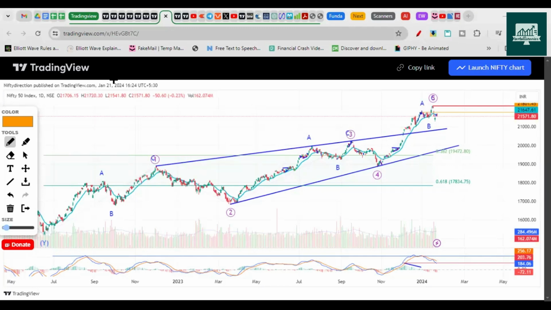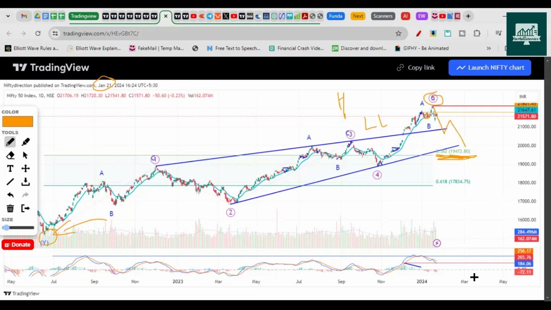So this is the chart from last week, Jan 2024, where we discussed that Nifty has broken the formation of higher high and higher low, and has started to make lower high and lower lows. So it has broken this low. So we expected Nifty to pull back towards the 0.32 Fibonacci of 19,472, when you plot Fibonacci from the June 2022 low towards the high of 22,124. Here you get this number as 0.32 Fibonacci. So Nifty could drop towards this, like this.